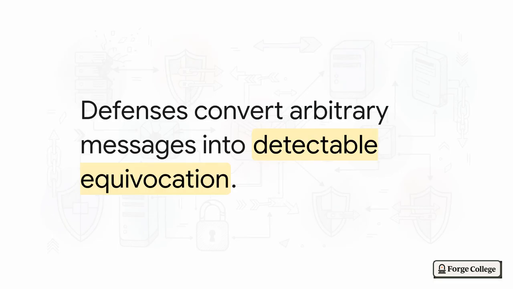You see, they don't actually prevent a node from lying. If someone has a signing key, they can still totally sign a false statement. Instead, what these tools do is mathematically convert those arbitrary lies into detectable equivocation events. They literally force the liar to leave a cryptographic paper trail. Once the network gets proof of that contradiction, it can just ignore the bad actor or even slash their staked funds as punishment. We are taking a sneaky whisper and turning it into a loud, highly punishable crime.